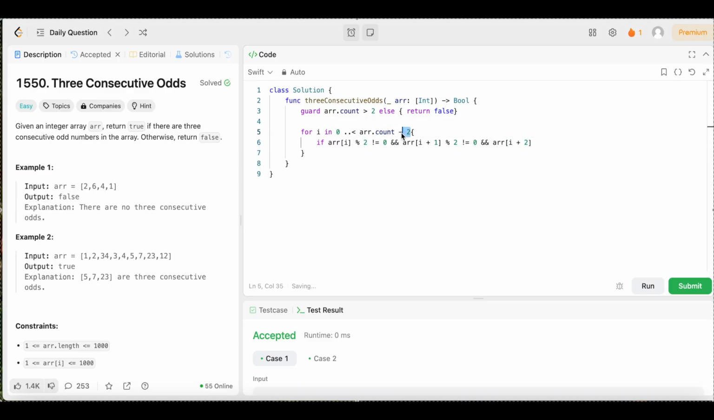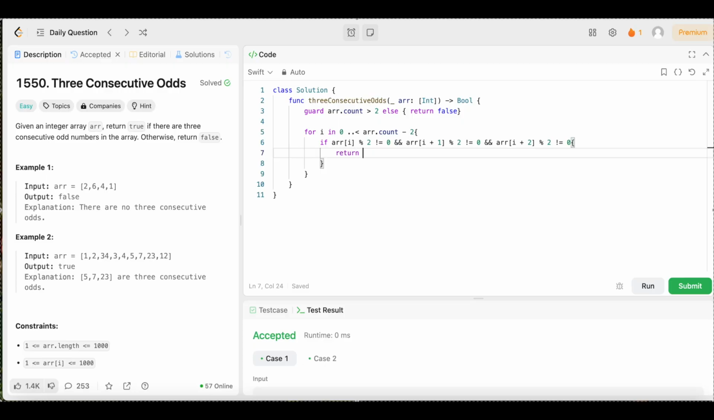That's why we do this minus 2 right here, so when we get to the end of the array, we'll know to stop, because i plus 2 would be the end of the array. So then we do the same thing, make sure that when we divide it by 2, there's a remainder. Then after that, we could just say return true. If all of these things come back as true, then we return true. Else, if we go through this and we don't find 3 consecutive odd numbers, we could just come right here and say return false.